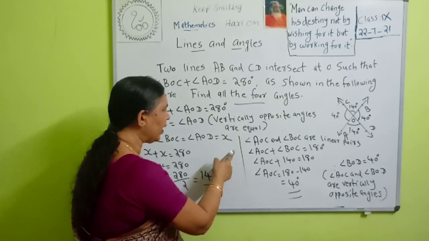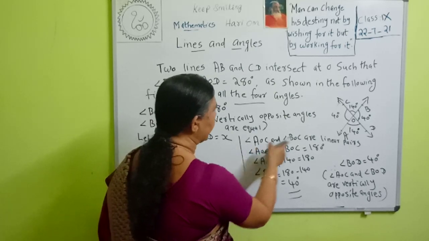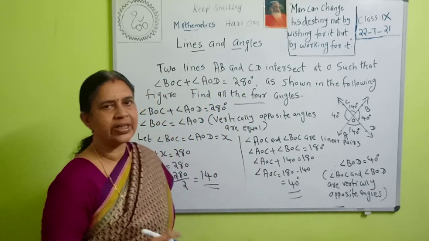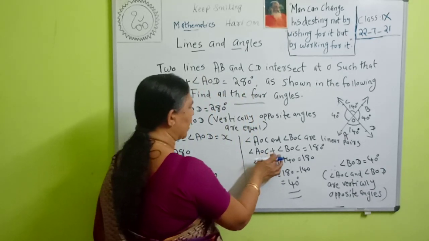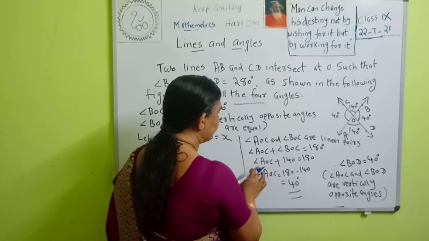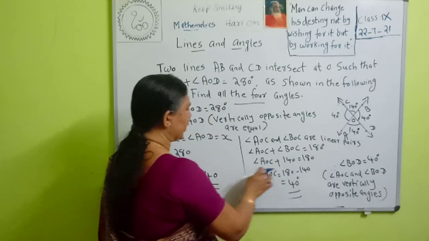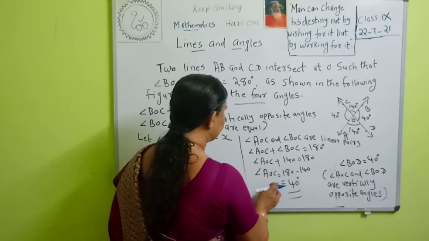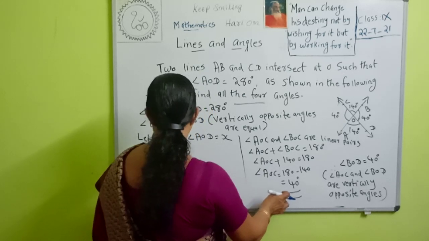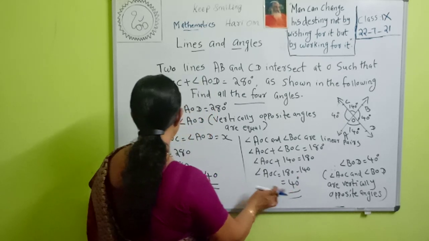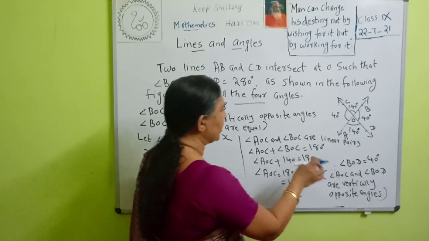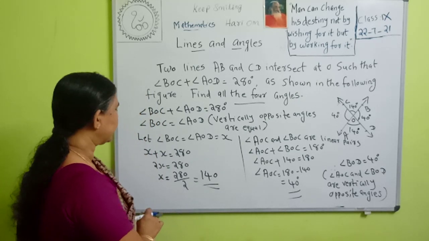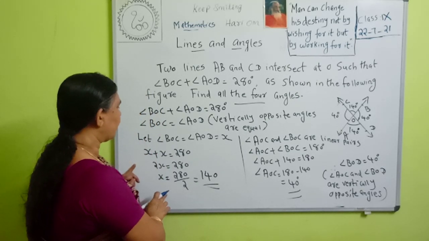Then angle AOC and angle BOC are linear pairs. Therefore, the sum of the angles in a linear pair is 180 degrees. Therefore, angle AOC plus angle BOC is 180 degrees. Here BOC is 140 degrees. Therefore, angle AOC plus 140 is equal to 180 degrees. Therefore, angle AOC is equal to 180 minus 140, that is equal to 40 degrees. Then angle BOD is equal to 40 degrees. Why? Because angle AOC and angle BOD are vertically opposite angles, so they are equal.